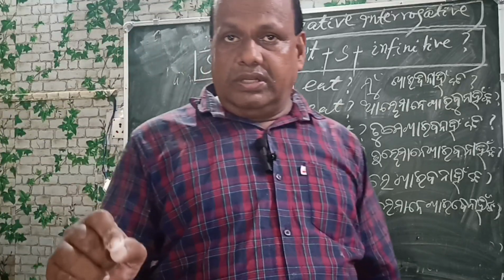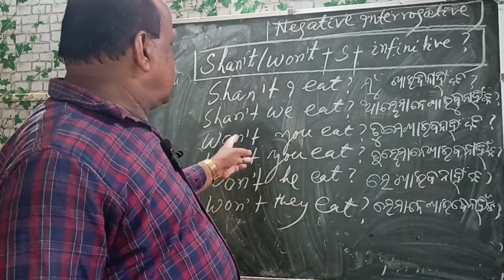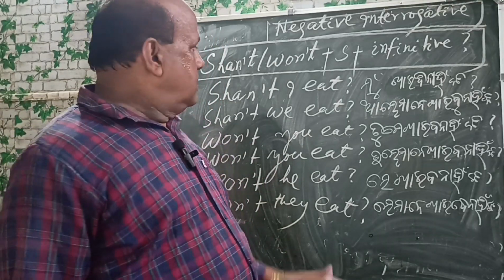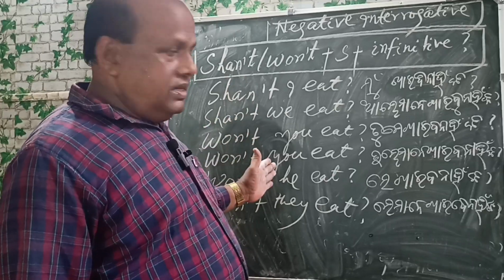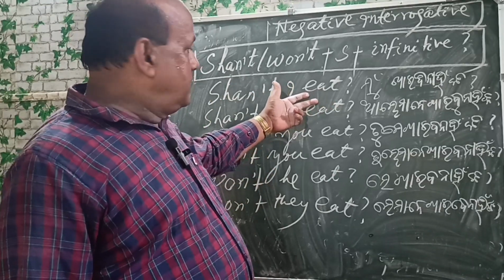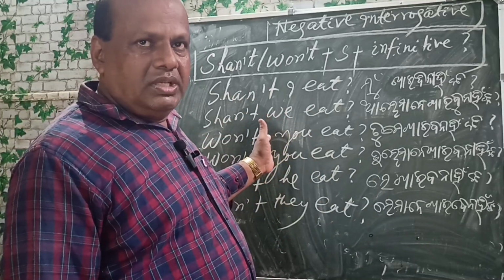Shall I not eat is the correct sentence. Shall we not eat? Will you not eat? So it is very amusing to speak. The contracted form is very much used in speaking.